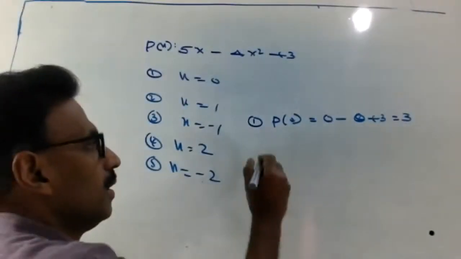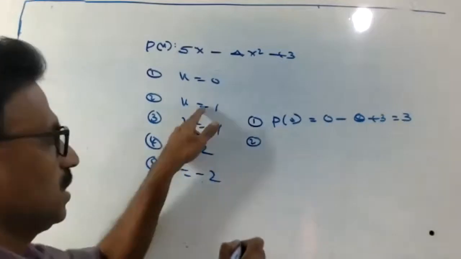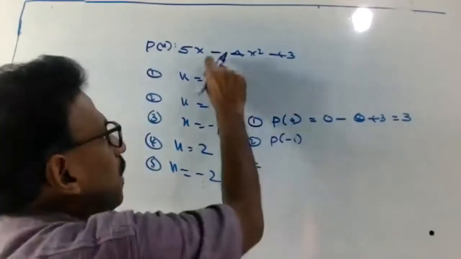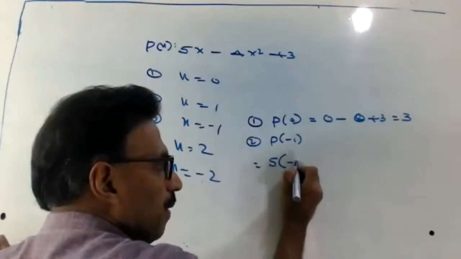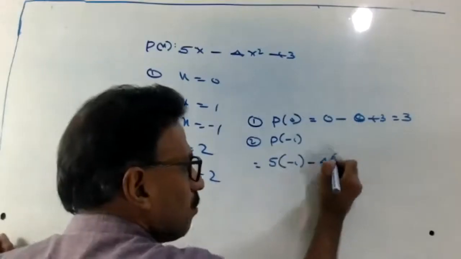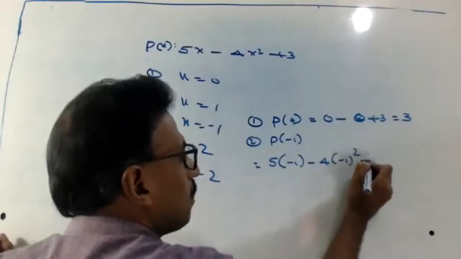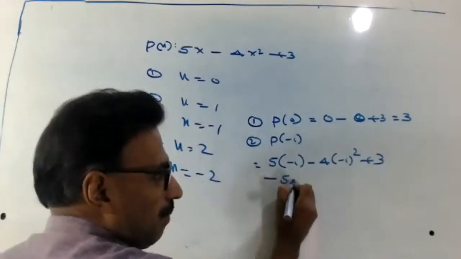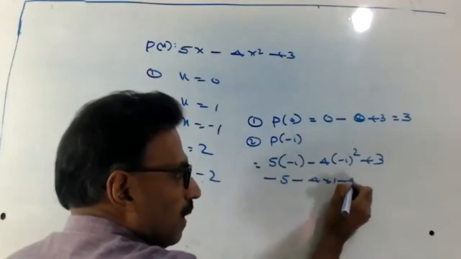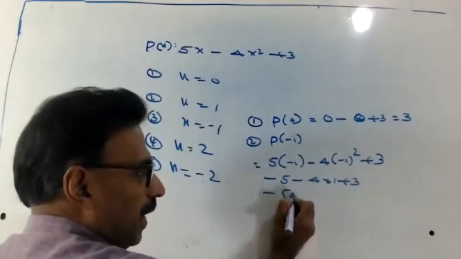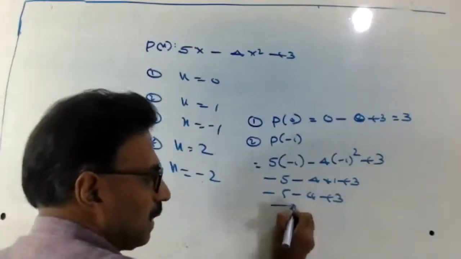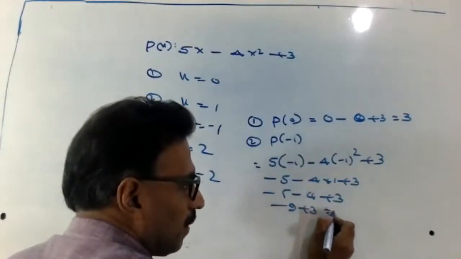Then x equal to minus 1, P of minus 1: 5 into minus 1 minus 4 into minus 1 square plus 3. That is minus 5 minus 4 into 1 plus 3, minus 5 minus 4 plus 3, so minus 9 plus 3 equal to minus 6.